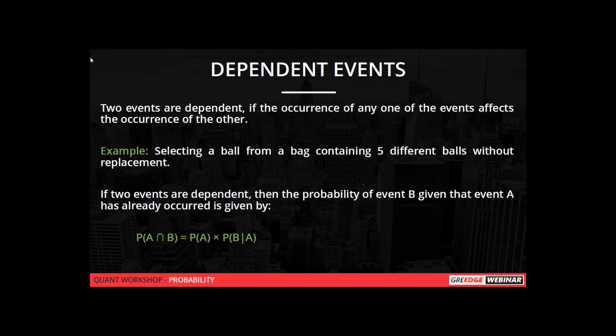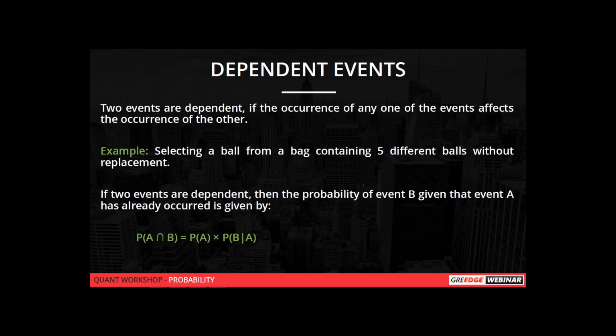So what is a dependent event? If two events are dependent, it means that the occurrence of one event will affect the occurrence of the other. Let's take this case. You have a bag containing 5 different balls, and you are going to take 2 balls from it. After taking 1 ball, how many balls will be left? There will be only 4 balls left.